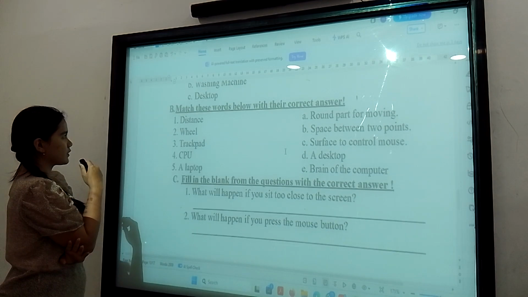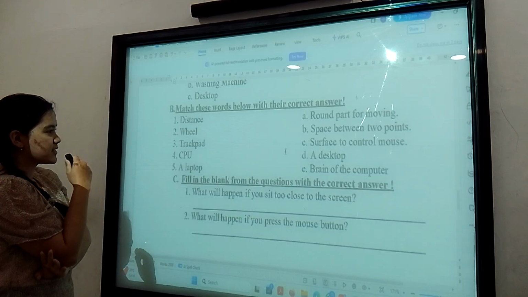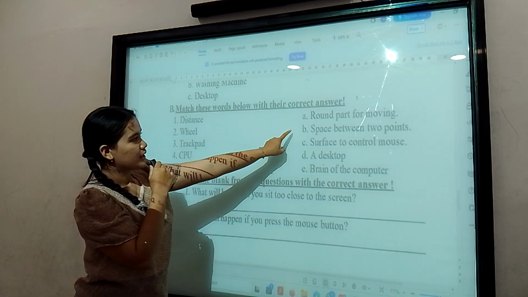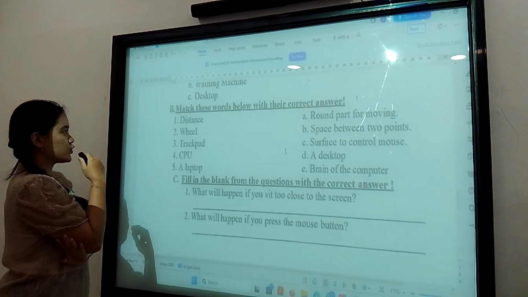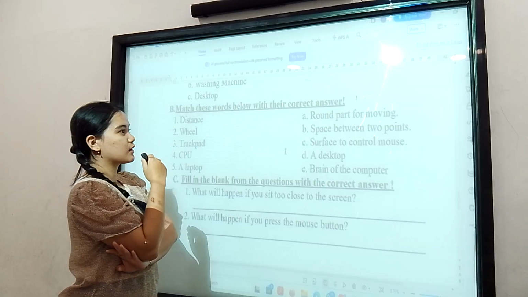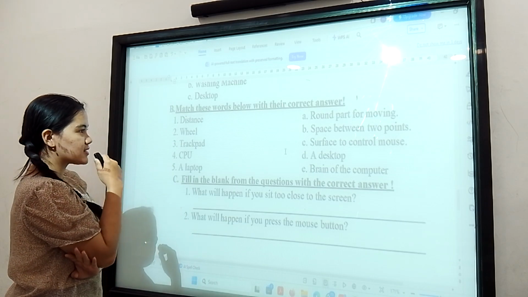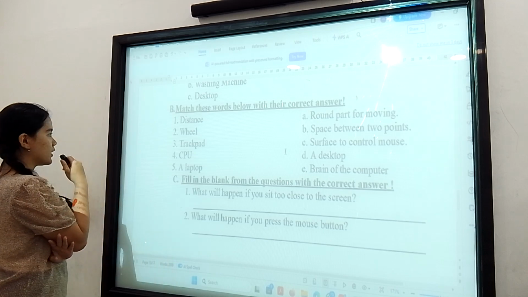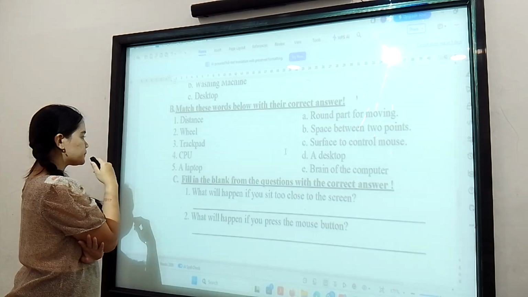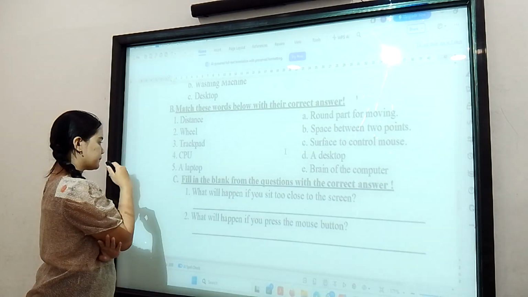Part B, distance. The answer is B, space between two points. Number two, wheel. The answer is A, round part for moving. Number three, trackpad. The answer is C, surface to control mouse. Number four, CPU. The answer is E, brain of the computer. Number five, a laptop. The answer is D, a desktop.